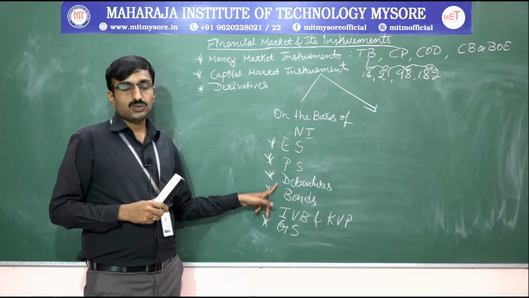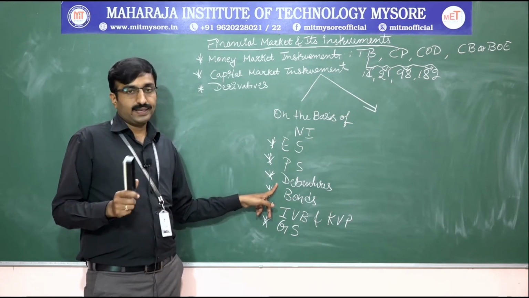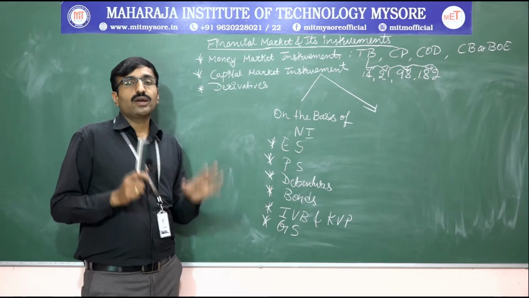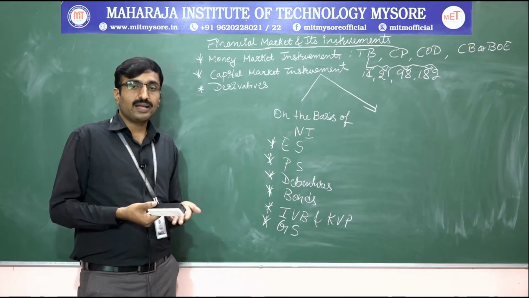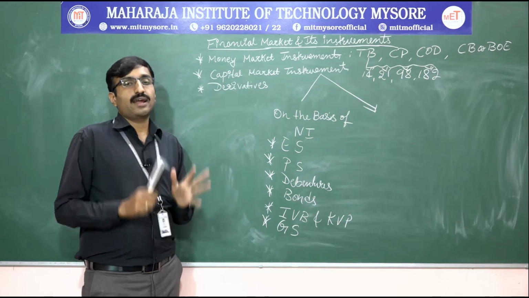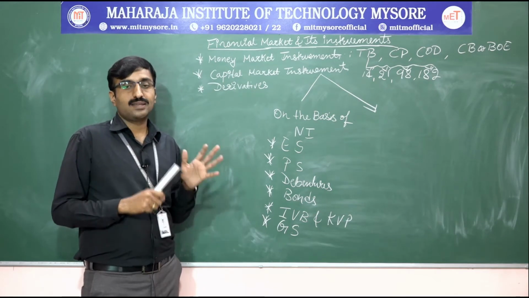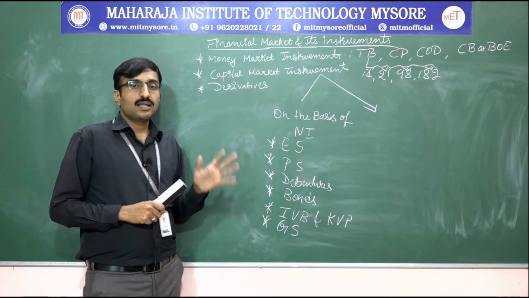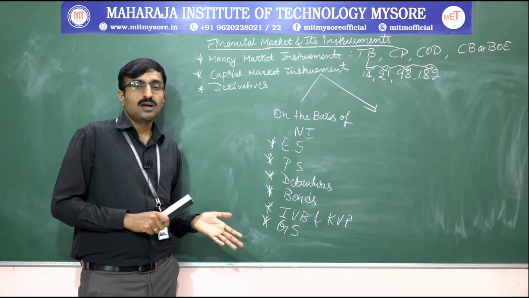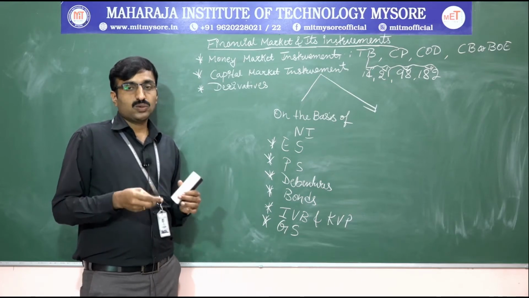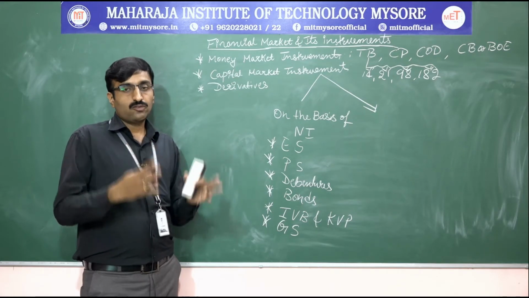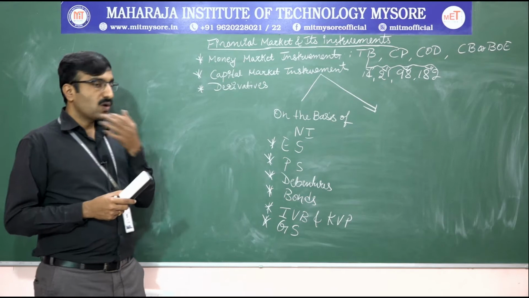Next we have debentures. Debentures are long term debt bearing a fixed rate of interest. Those who are buying the debentures are called debenture holders, and for them the company will be paying a fixed rate of interest. So in the debentures, the rate of interest will be fixed. It does not vary from one particular period to another. Based on the agreement between debenture holders and the company, they will be having the fixed rate of debentures.